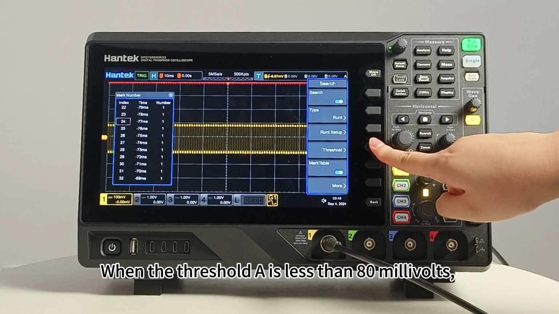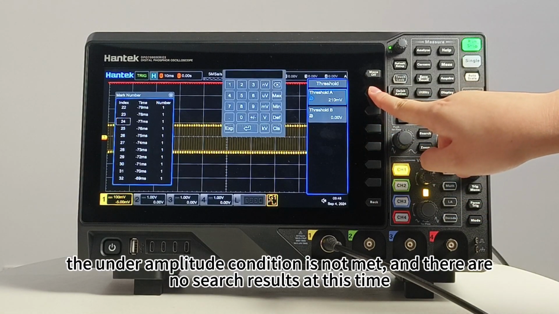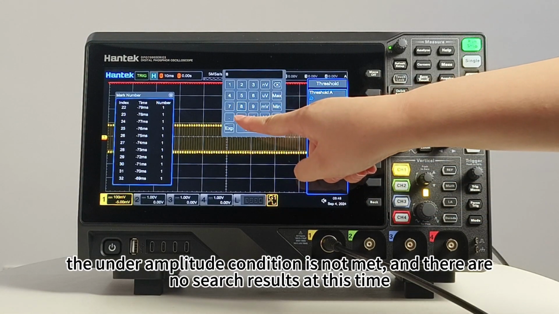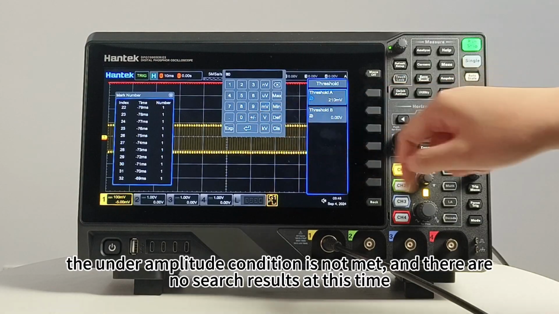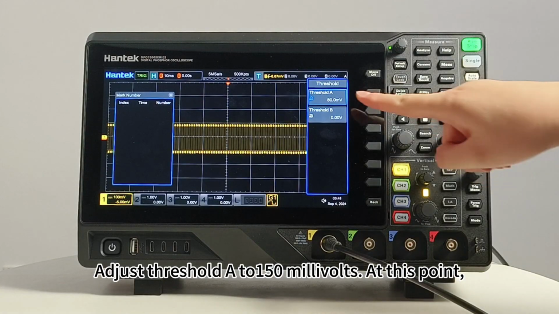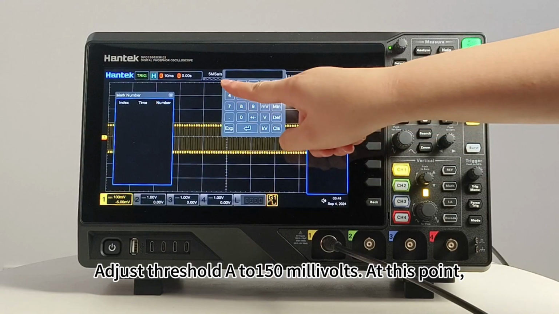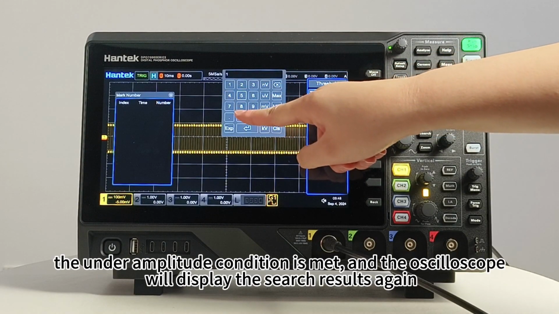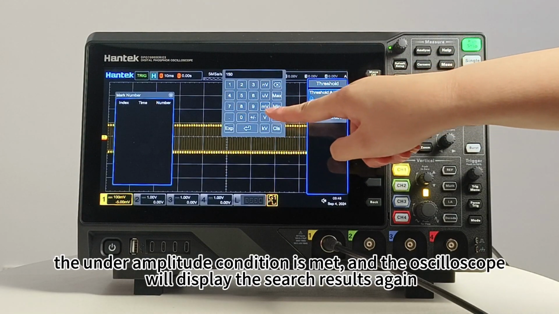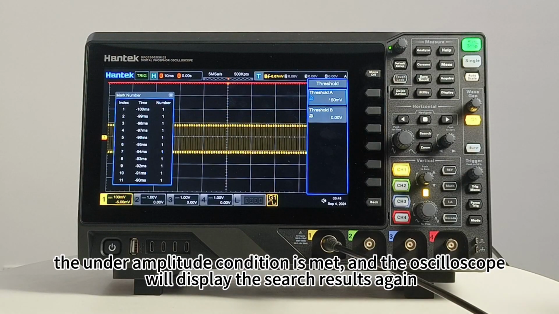When threshold A is less than 80 mV, the under-amplitude condition is not met, and there are no search results at this time. Adjust threshold A to 150 mV. At this point, the under-amplitude condition is met, and the oscilloscope will display the search results again.